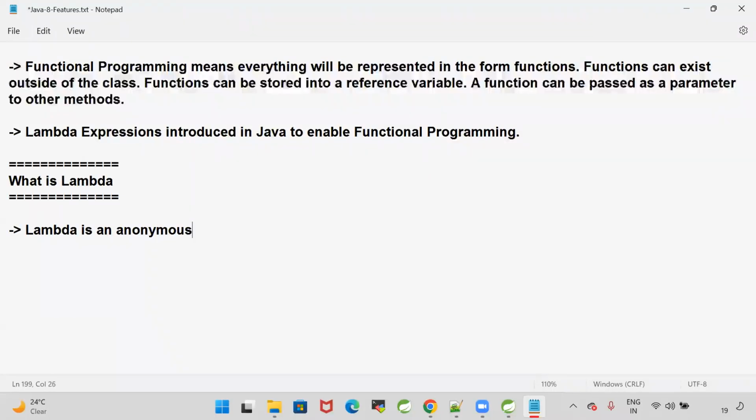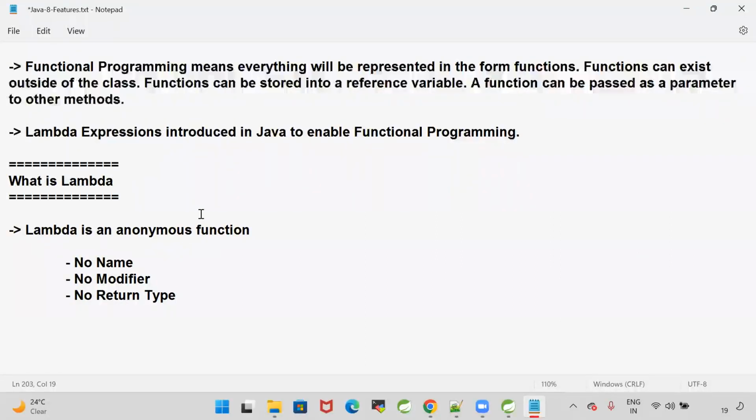Anonymous function means a function without a name. Lambda is an anonymous function. No name for the lambda. Whenever you are writing a lambda, it does not have any name, no modifier, and no return type.